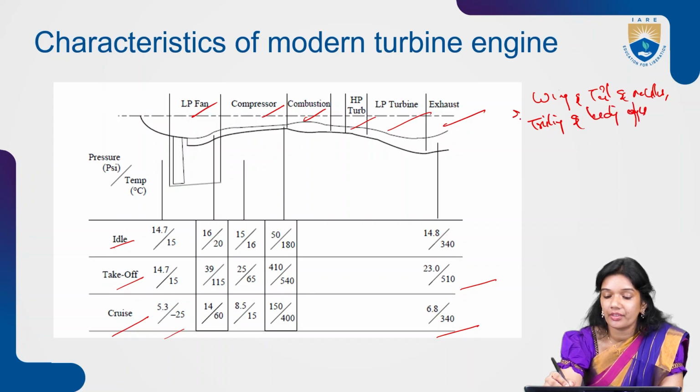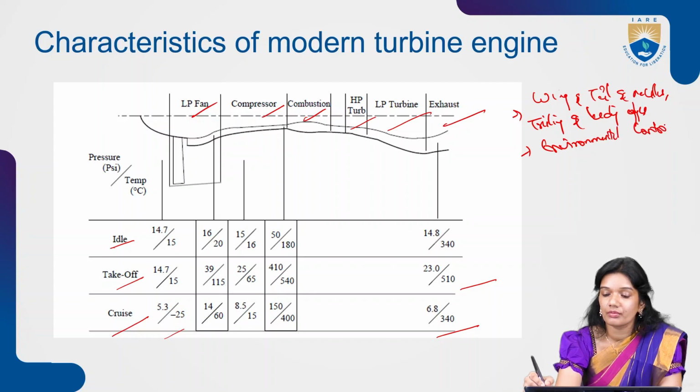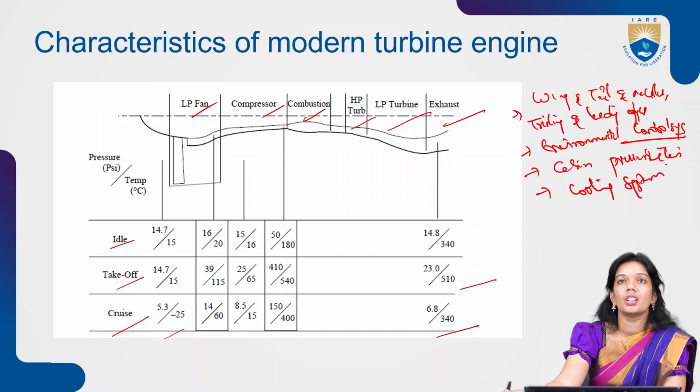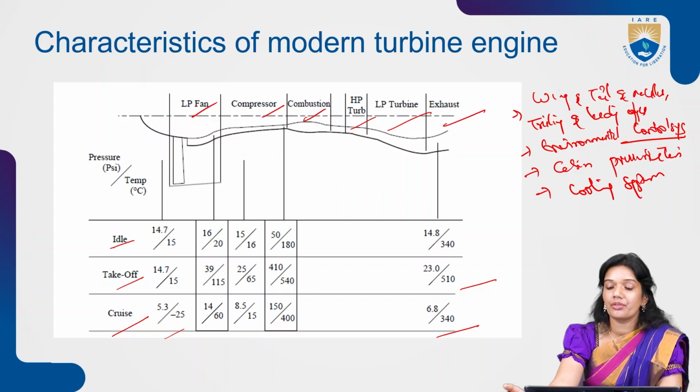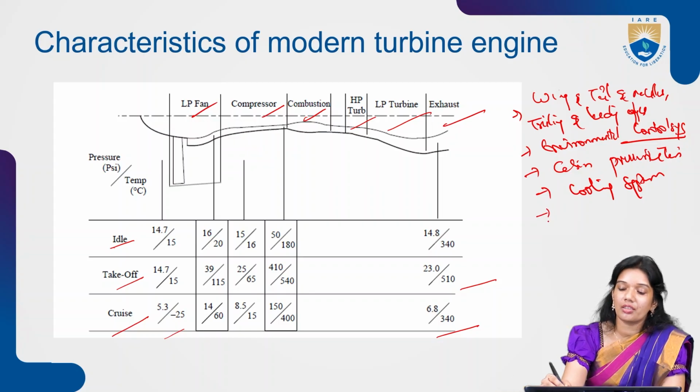So this is one way of utilizing pneumatic power. Also, pneumatic power is used for environmental control systems, again for cabin pressurization. Then there are also cooling systems. You take the hot air, mix it with the cool air, and utilize this by using pneumatic power, and also for the start of the engine.